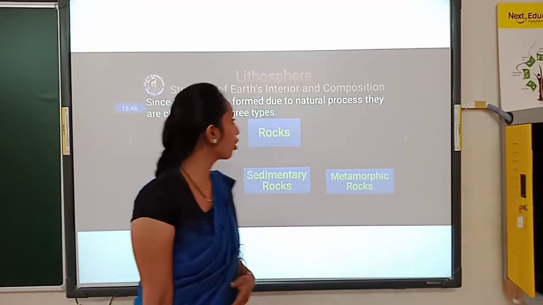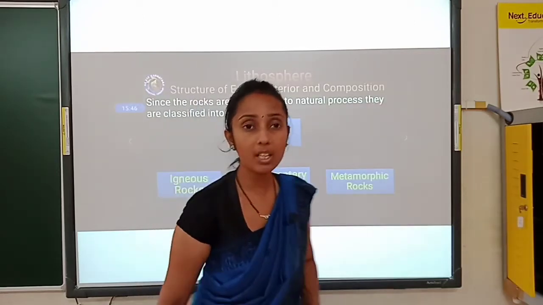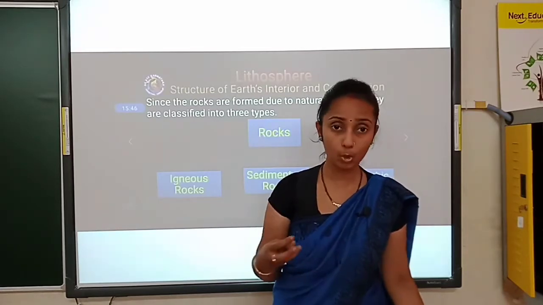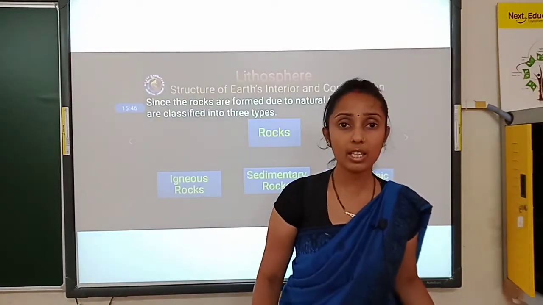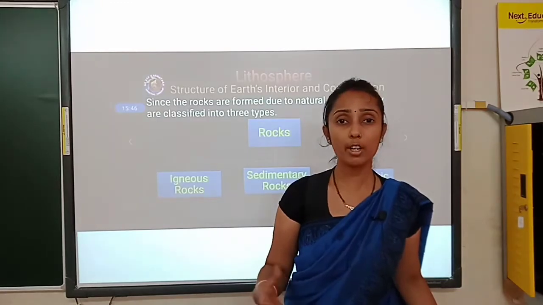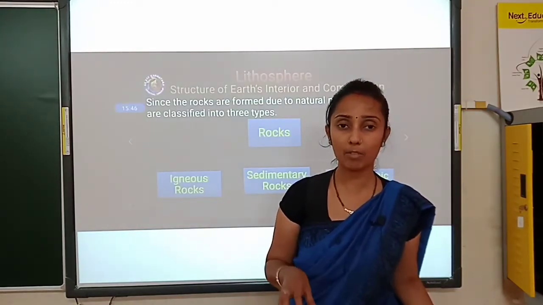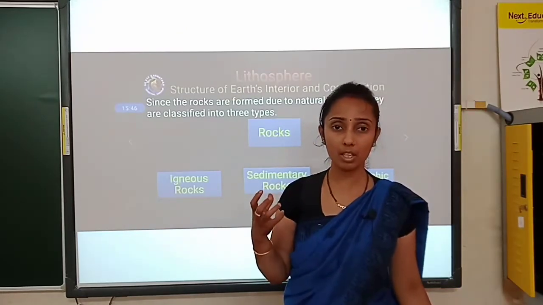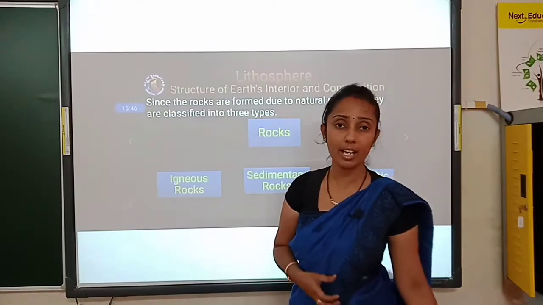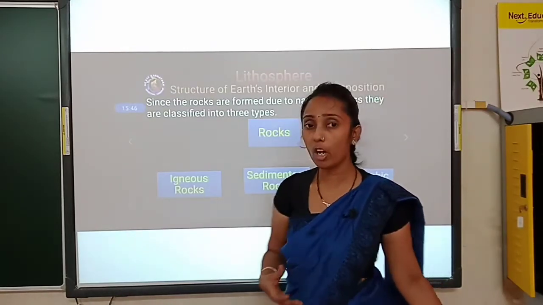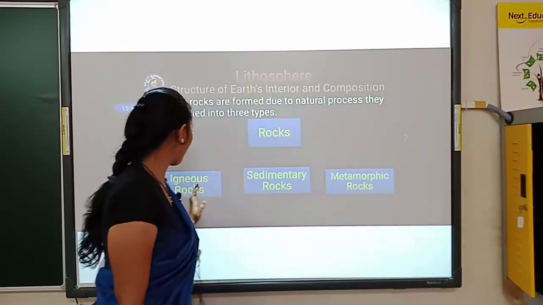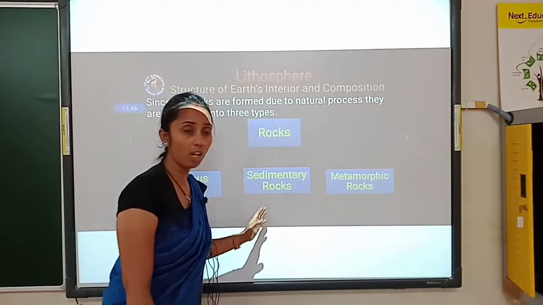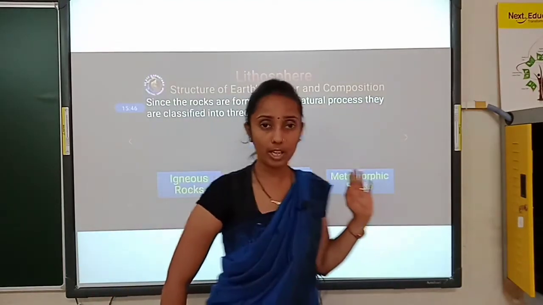Children, we are in the topic lithosphere. With regard to that topic, we learned the structure of the earth like crust, mantle and core. In the mantle, we found the solid rock materials, which was in the form of a solid that was considered as a rock. Then later on, we classified the rock as igneous rock, sedimentary rock and metamorphic rock. Right children?